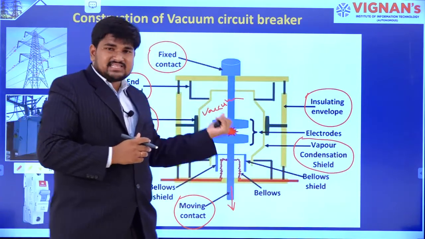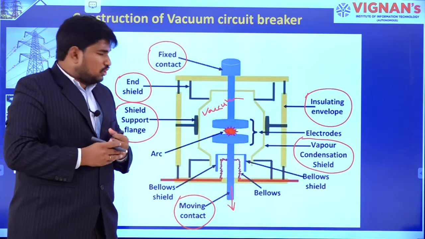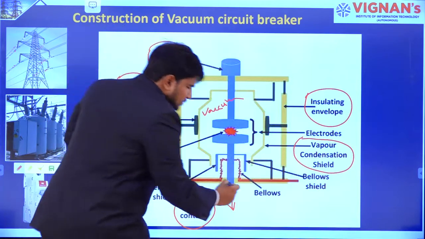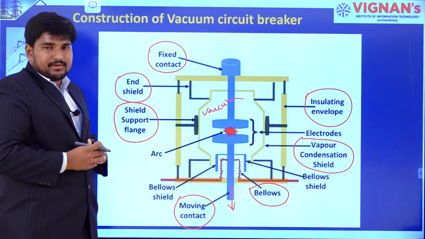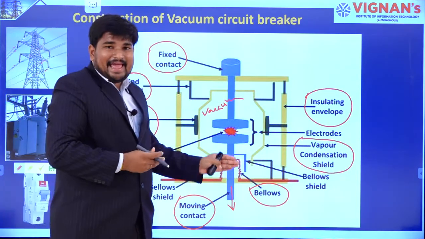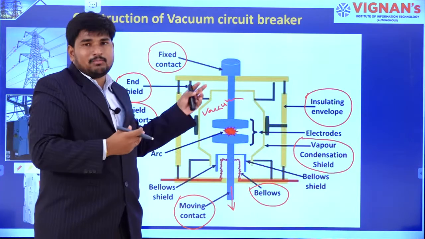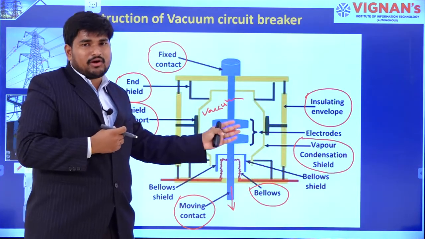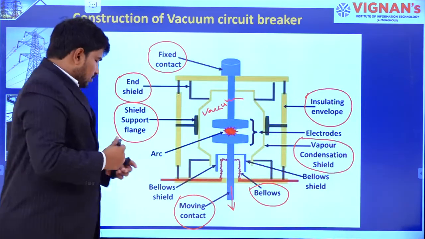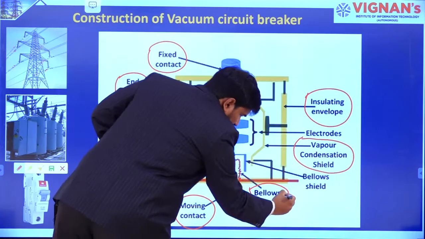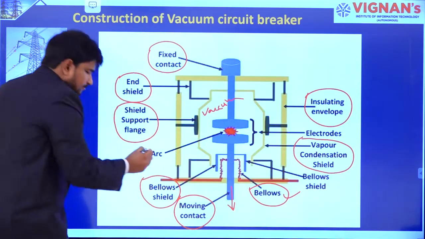So there is a chance of leakage of the vacuum. To protect against that, we need a special piece of equipment called bellows. Bellows expand according to our movement. To provide shielding for the bellows, we use a bellows shield.